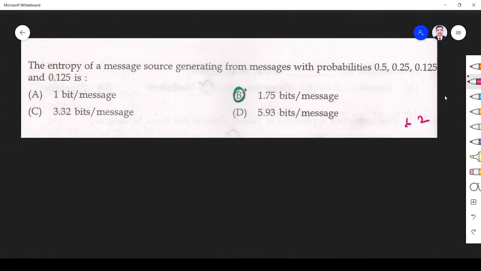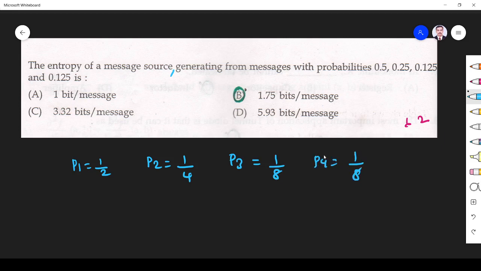Next question, this is a wonderful question. The entropy of a message source generating messages with the probabilities. The source generates P1 equal to 0.5, that I write as 1 by 2. P2 is equal to 0.25, I write as 1 by 4. P3 is 1 by 8, which is 0.125. P4 is 1 by 8, again 0.125. Why I write like this instead, I will tell you.